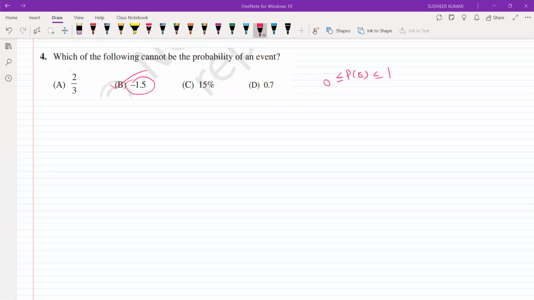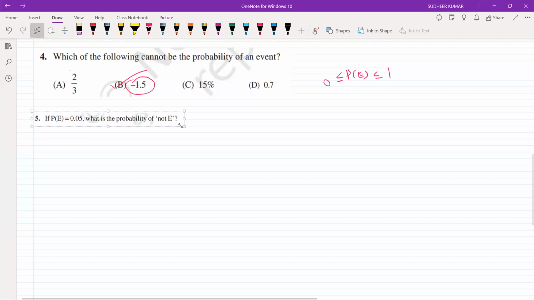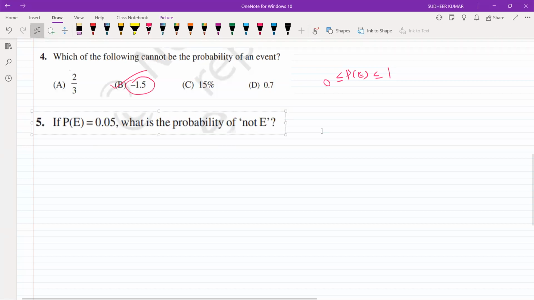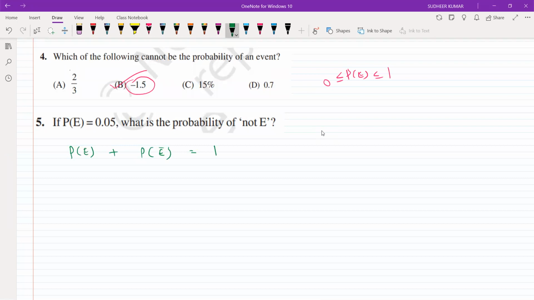And the next one is: the probability of an event is given. What is the probability of not A? We know that the probability of an event plus the probability of not getting the event is always 1.